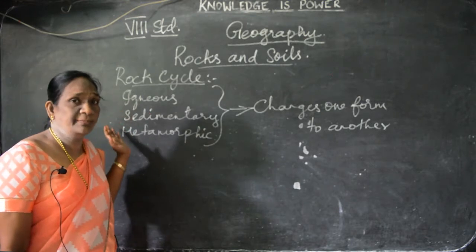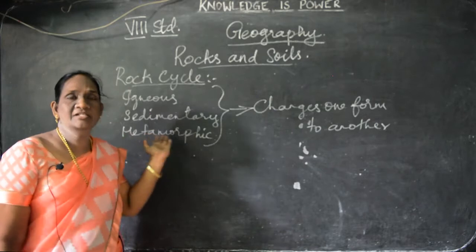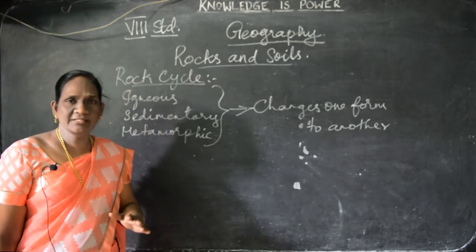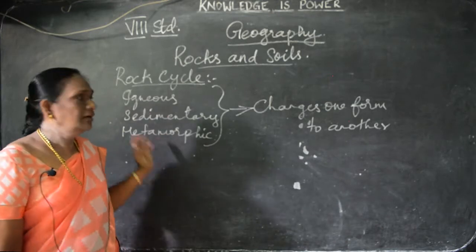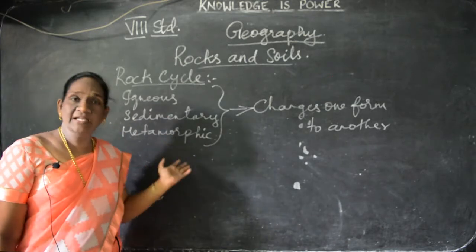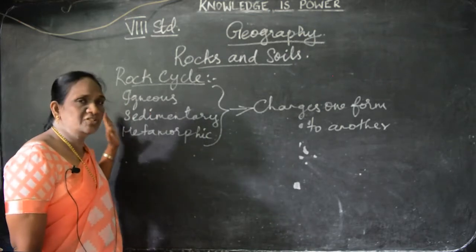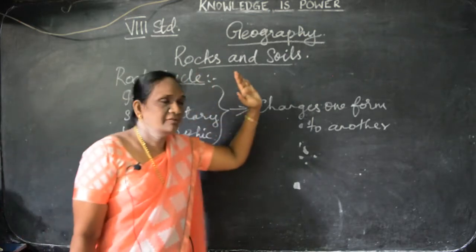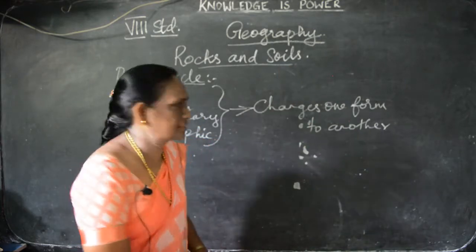Yesterday in the previous class I told you that granite changes into gneiss, and shale changes into slate, like that. The rock sandstone changes into slate, understand. So, these rocks change from one form to another form, that is called as rock cycle.